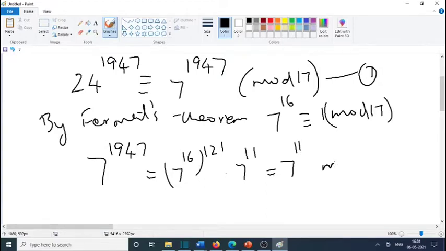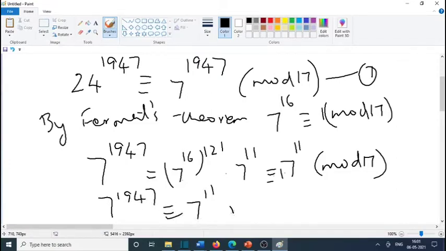Which is equal to 7 raised to 11 mod 17. Since 7 raised to 16 is congruent to 1, so 1 into 7 raised to 11, that is 7 raised to 1947 congruent to 7 raised to 11 mod 17. Let's write this as equation 2.